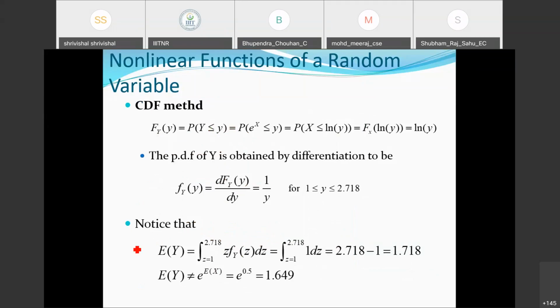For a non-linear function of a random variable, just like other cases, we can go ahead using similar formulas. If the distribution function is known to us, we can find the density function by differentiation. If the density function is known, then by integrating it we can find the distribution function. That's the one point. Second, in the case of E[Y] calculation also, we can go ahead using the previous formulas.